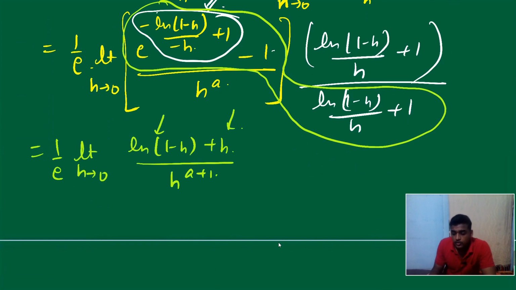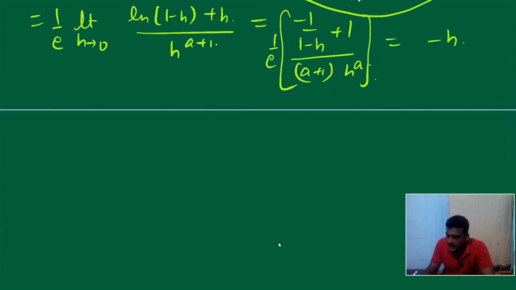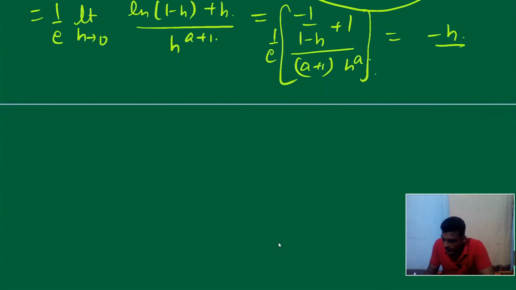So 0 by 0. So can we apply L'Hospital? Everyone, can we apply L'Hospital? Yes, apply this. What we have? We have 1 upon 1 minus h, so minus 1 upon 1 minus h plus 1 upon (a plus 1) h raised to a. If you solve this, we are getting nothing but minus of h, it's 1 by e, of course. So minus of h upon h raised to a plus 1, limit h tends to 0.